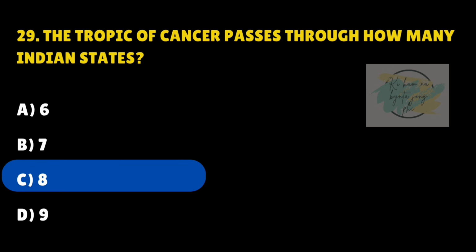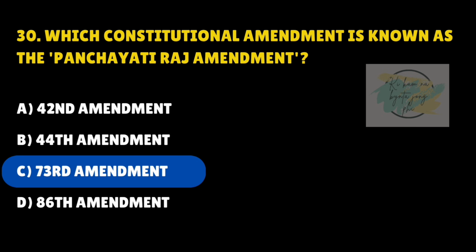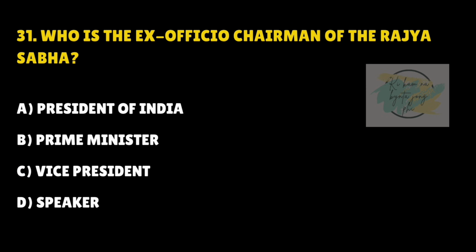Answer is 8. Which constitutional amendment is known as the Panchayati Raj Amendment? Answer is C. 73rd Amendment. Who is the ex officio chairman of the Rajya Sabha?